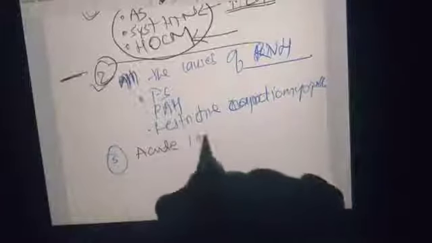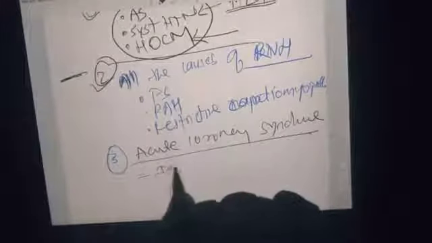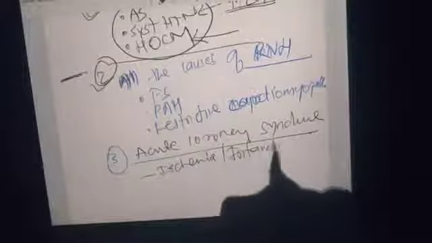Now we will see the third cause. The third cause is acute coronary syndrome. That is coronary artery disease, and it can be ischemia or infarction. Now why in acute coronary syndrome will S4 occur?